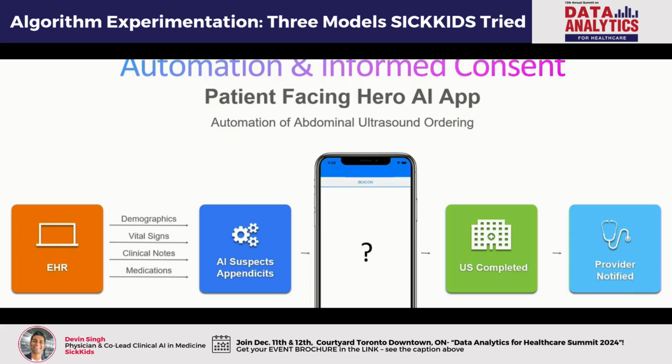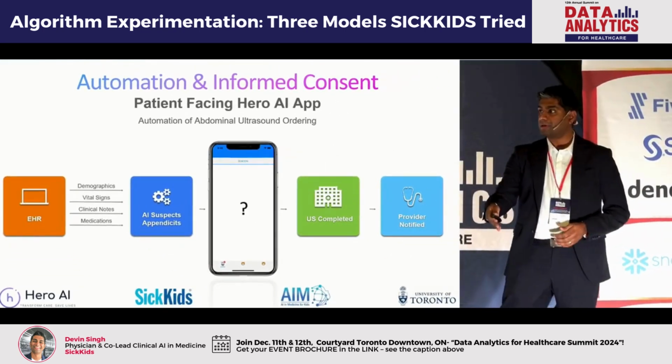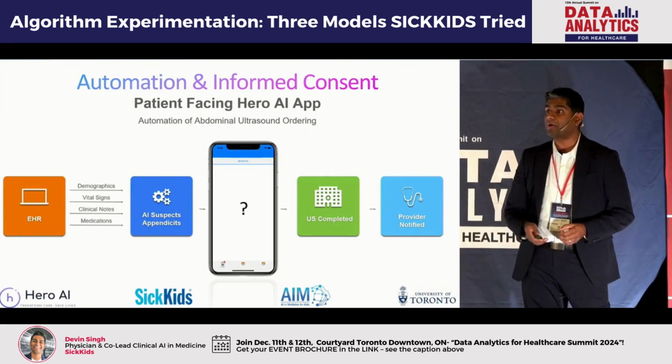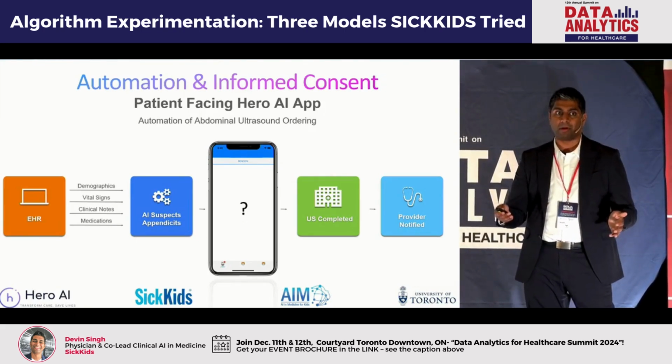How much do we need to explain? People haven't really flushed this out yet because we haven't really had this opportunity to truly think about informed consent in a process where we are automating the provision of publicly funded healthcare resources to a patient without a physician explaining why, right? So that's up for research, and that's what we need to flesh out right now, which is really, really fascinating. And then now think about all the equity dilemmas that come up with that.